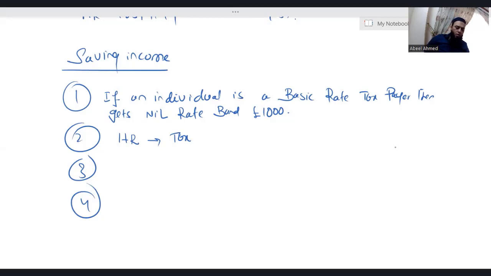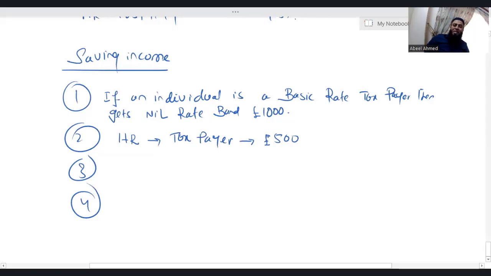Inshallah, I'll teach you. If someone is a higher rate taxpayer, he gets a nil rate band of £500 for his saving income. So simply, you just write in your own words that if someone is a higher rate taxpayer, he gets a nil rate band of 500 for the saving income.